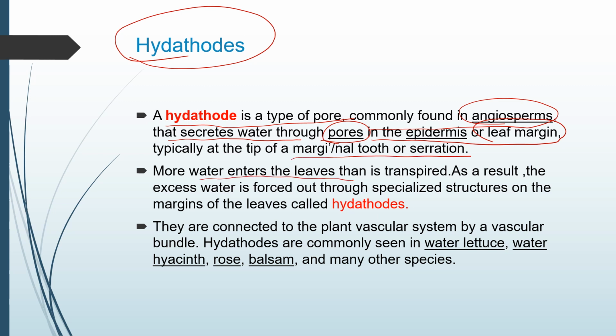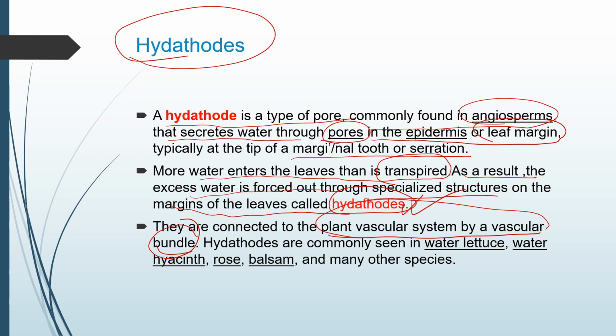Now, more water enters the leaves than is transpired. So the excess water stored in the leaf, which is not transpired, is forced out through these specialized structures on the margins of the leaves, which are called hydathodes. After transpiration there is still an amount of water left in the leaves which should be given out, so it is forced out through these special pores. They are connected to the plant vascular system through a vascular bundle.